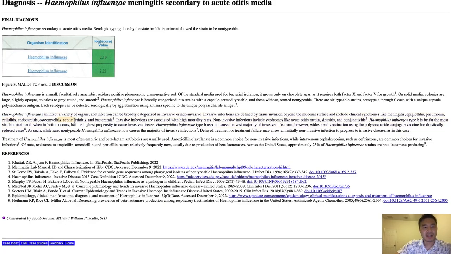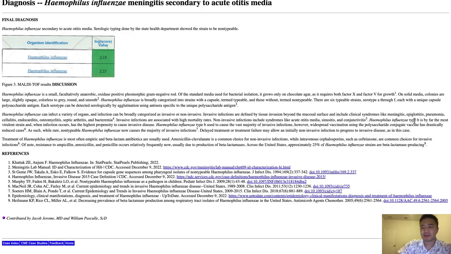Haemophilus influenzae can infect a variety of organs, and infection can be broadly categorized as invasive or non-invasive. Invasive infections are defined by tissue invasion beyond the mucosal surface and include clinical syndromes like what we had seen with the woman: meningitis, epiglottitis, pneumonia, cellulitis, endocarditis, osteomyelitis, septic arthritis, and bacteremia. Invasive infections are associated with high mortality rates. Non-invasive infections include syndromes like acute otitis media, sinusitis, and conjunctivitis.